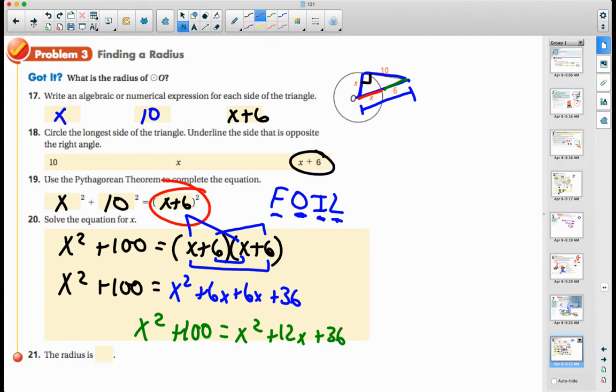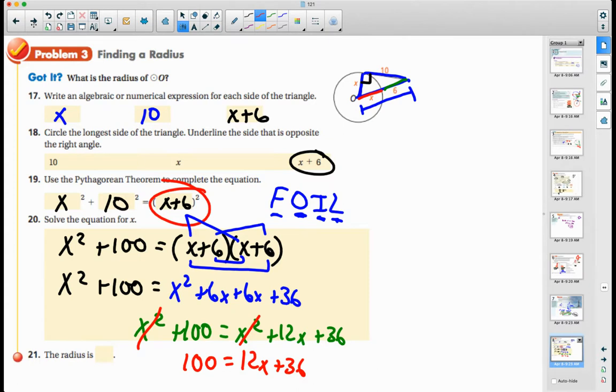So algebraically, what can happen? Well, the x squareds can cancel out, right? Those are gone. So I'm left with 100 is equal to 12x plus 36.